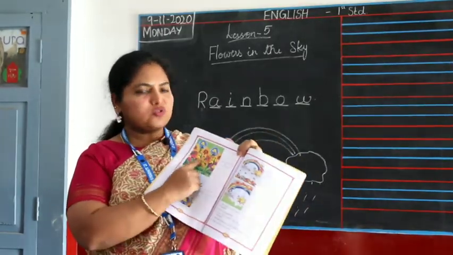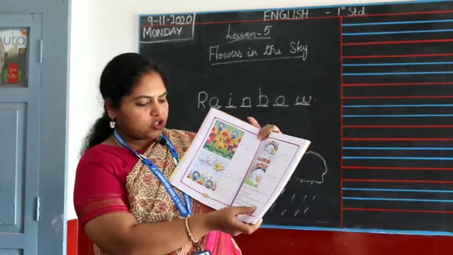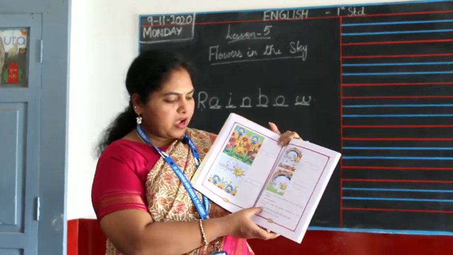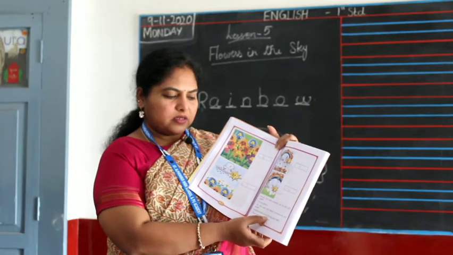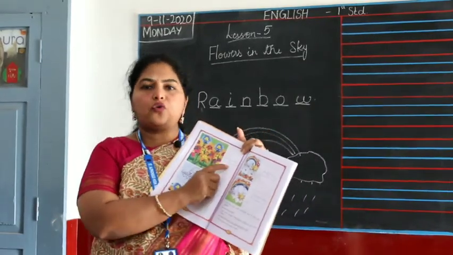This picture shows there are flowers and they are looking very sad. So which sentence will match? Go to the 4th one. "My flower friend is sad. She will soon fade." So they're sad. So that's the sentence 4.